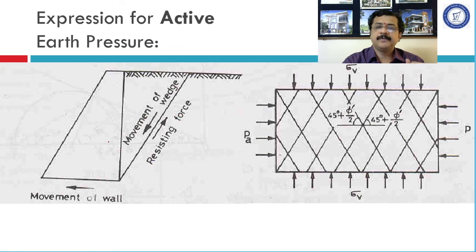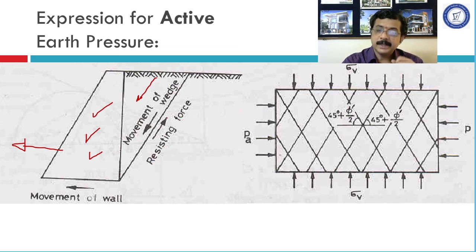Now in this diagram we can physically observe what is going to happen actually. This particular structure is the retaining wall. This is the backfill. This wall has started moving outward away from the backfill. This soil wedge has started moving down. Hence, the stationary part of the soil will exert resistance to this movement.